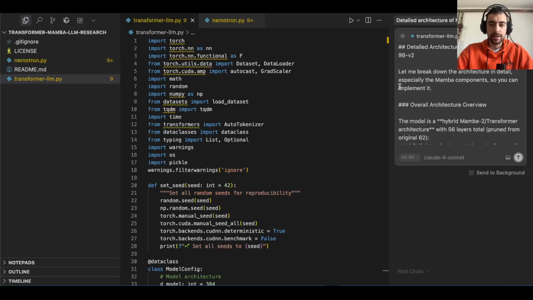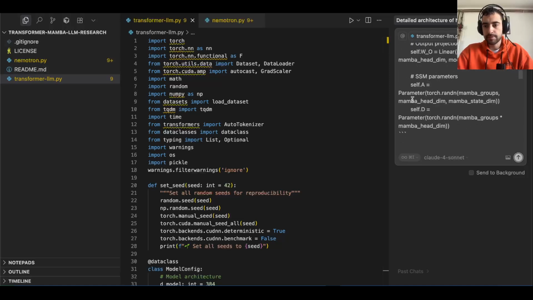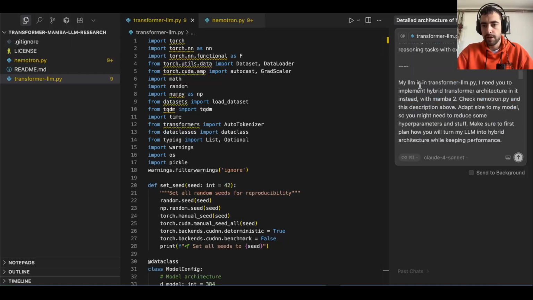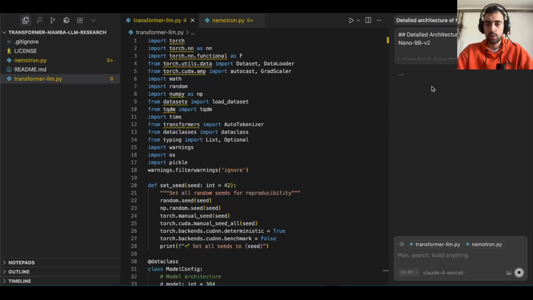I gave it this prompt. Let me show you. My LLM is in transformer LLM dot py. I need to implement hybrid transformer architecture in it instead with Mamba 2. Check Nemotron dot py and this description above. Adapt model size to my model, etc. And I'm just going to send it. Let Claude Sonnet work on it now.